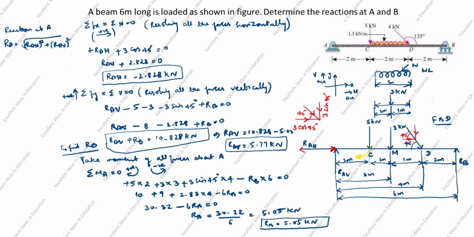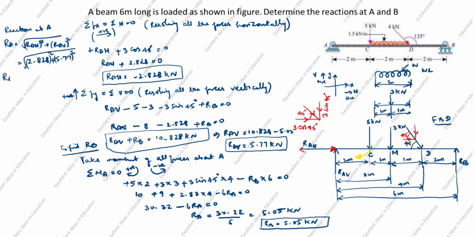What is the RAH value? 2.828 plus RAV is 5.77, the whole square root.